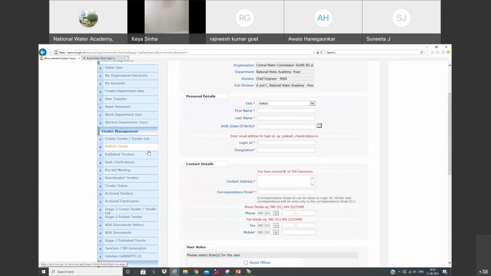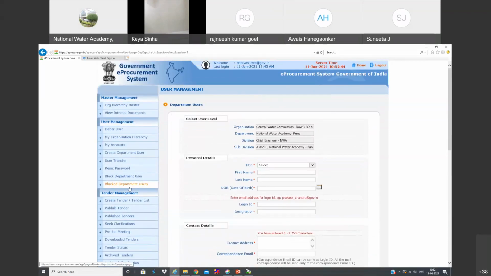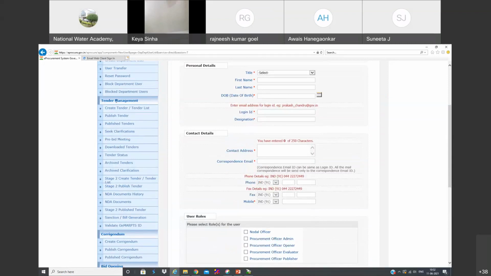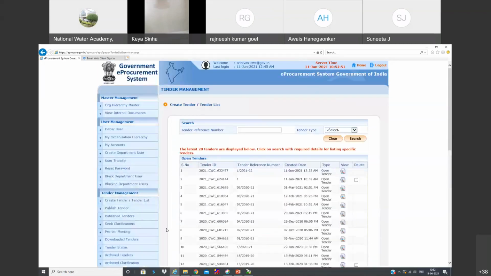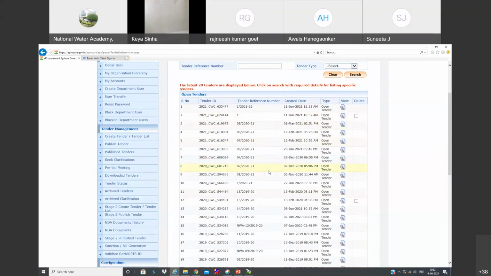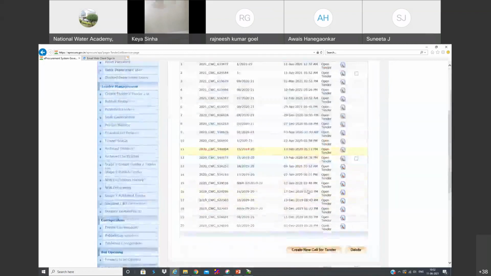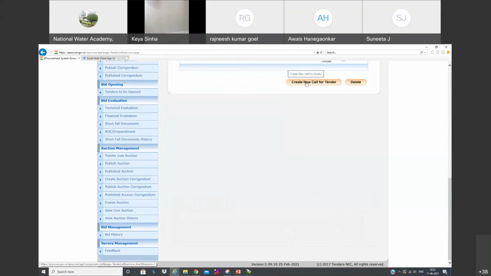Now let us go straight to the tendering part. Here you can see tender management. Click create tender. These are the various tenders floated by our office. Go to the last one, create new call for tender.